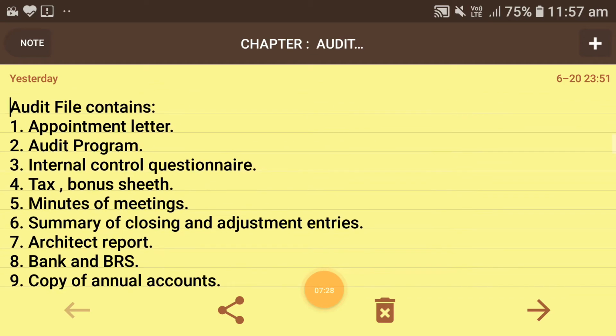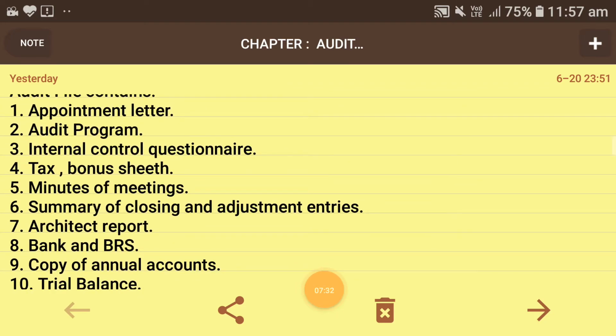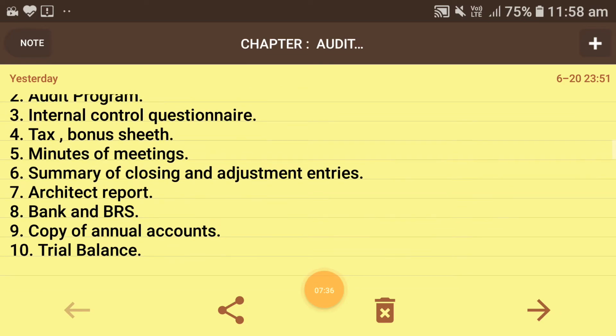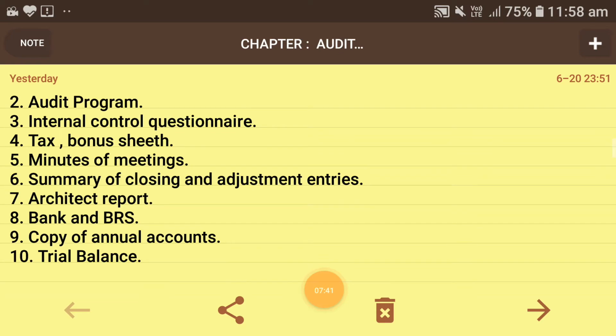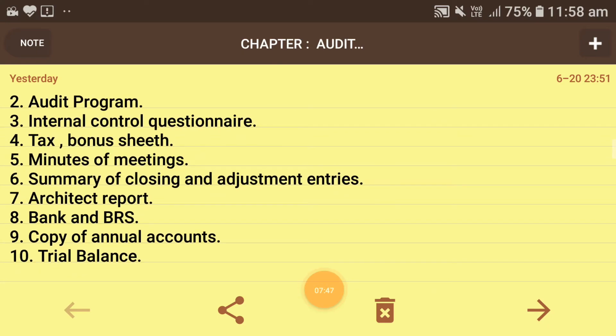It also contains the name and address of the client, memorandum of association, articles of association, partnership deed, nature and area of business, organization structure, signatures, instructions used by the management or the staff, list of books of account, and the registers.